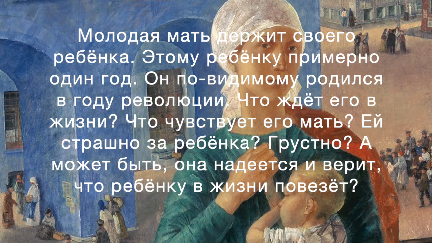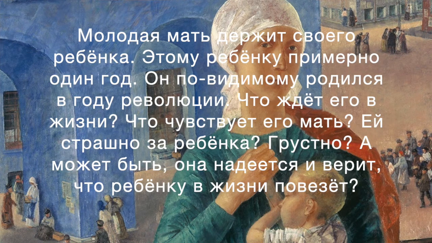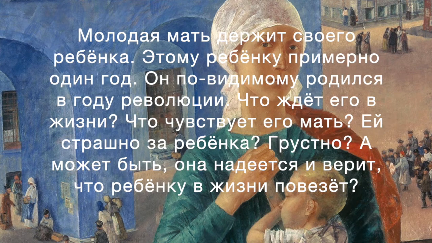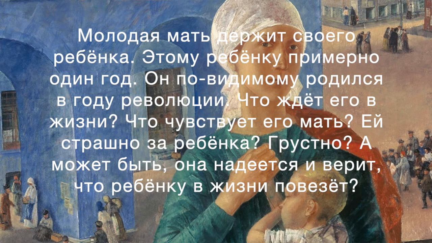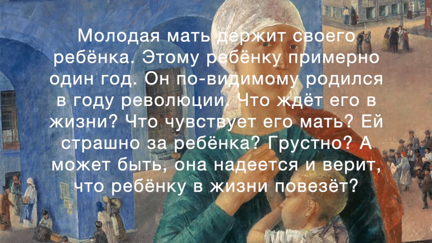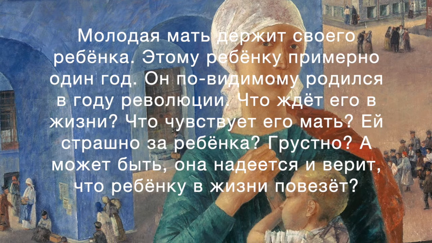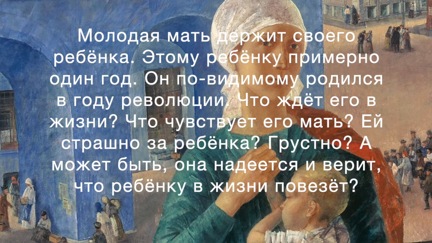Грустно, right? Does she feel sad? А может быть, она надеется и верит, что ребенку в жизни повезет, right? Or maybe she is hopeful, she hopes, and she believes that the child will be fortunate in life, that it will be lucky. And there again is that dative with a subjectless verb that we talked about earlier, right? Повезет, the child will be lucky or fortunate.